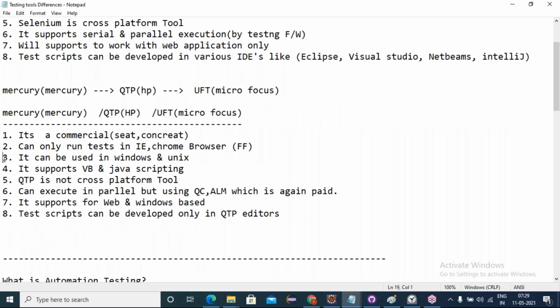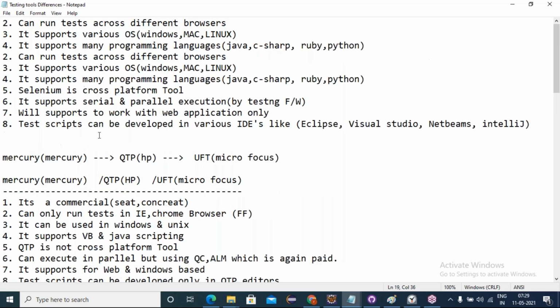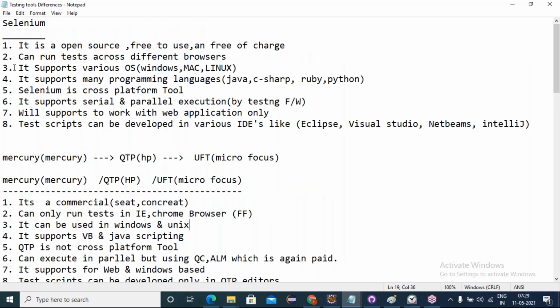Third point: it can be used on Windows and Unix platforms. QTP can be installed on Windows and Unix platforms, whereas Selenium supports all platforms like Windows, Mac, and Linux, because Selenium was developed using the Java language.